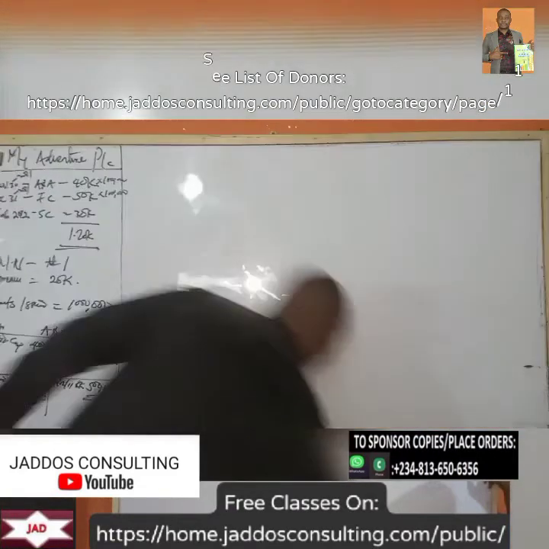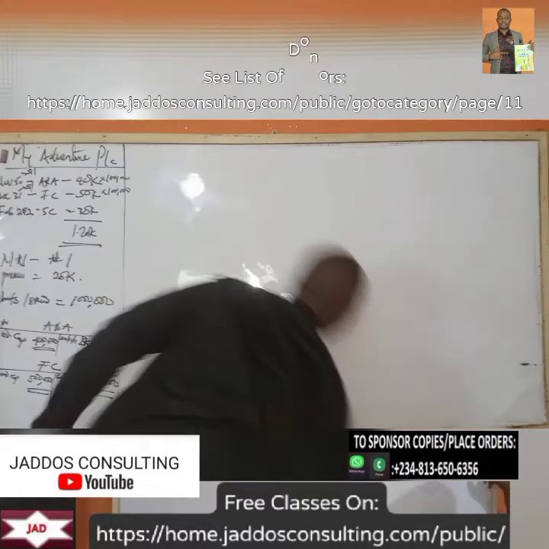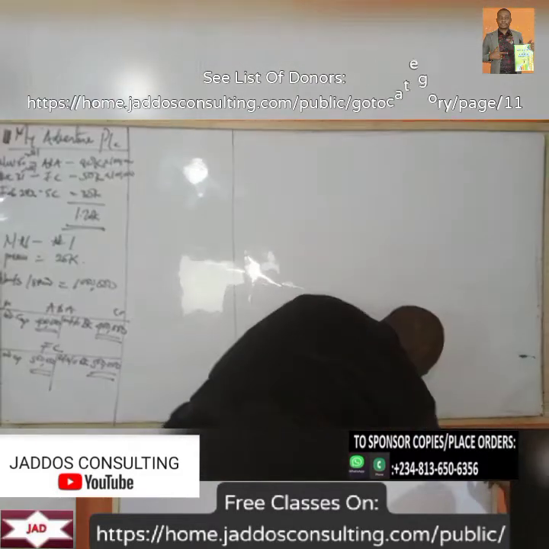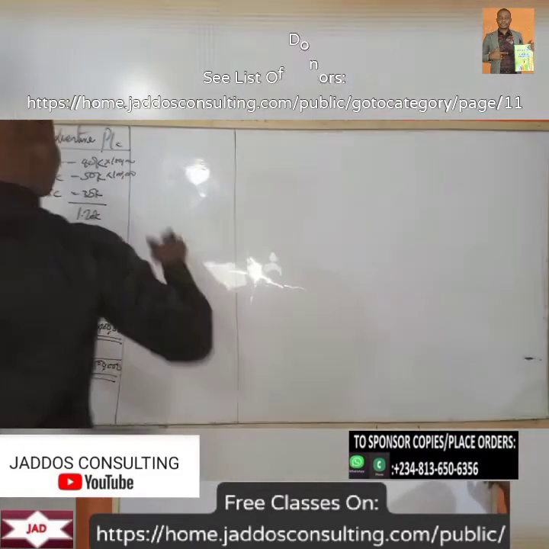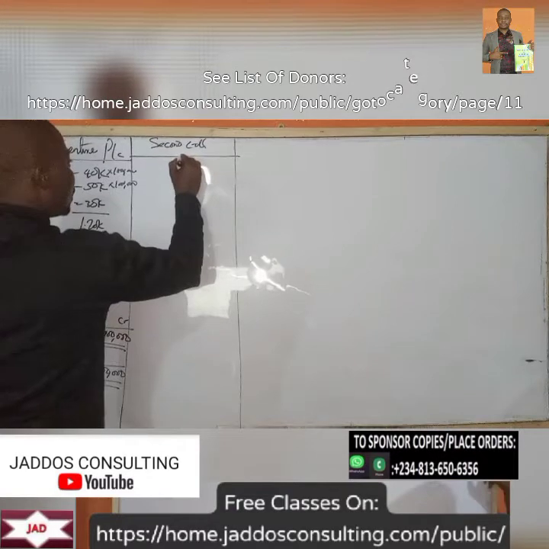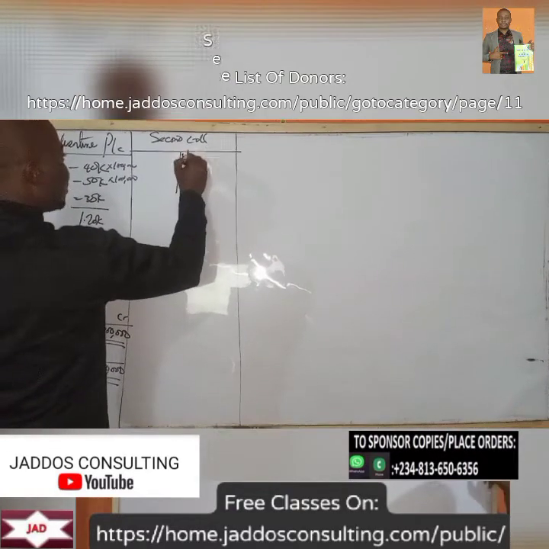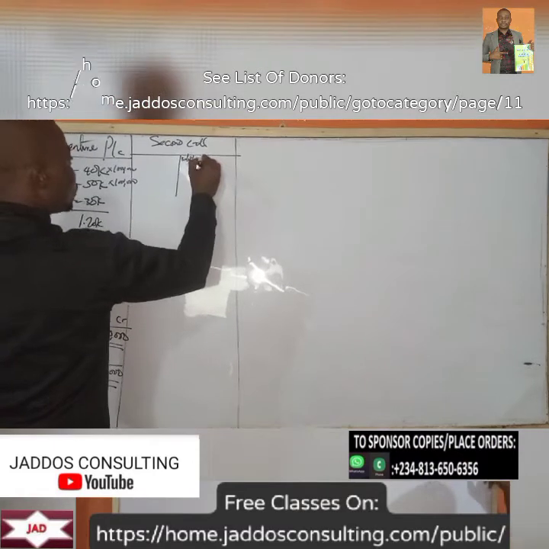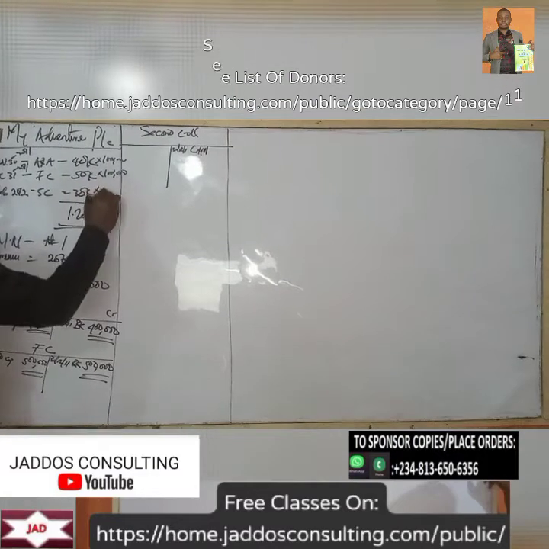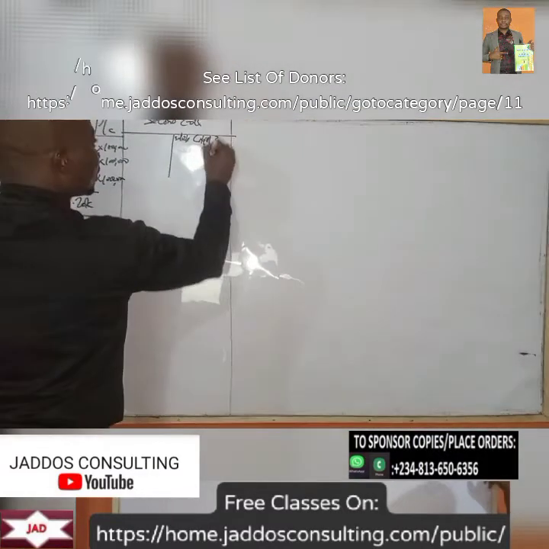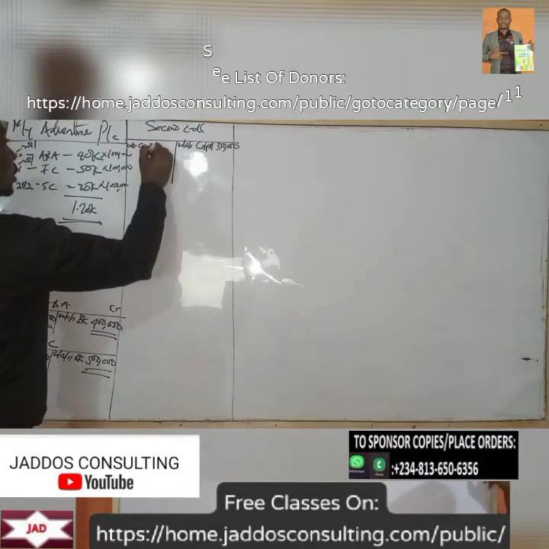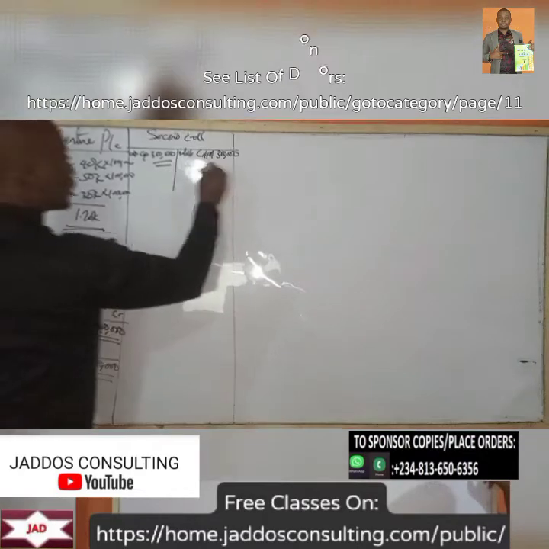Okay, now second call. Remember, call has not yet been made for second call. I already explained the difference between call in arrears and calls not yet made. So second call, right? So as at 31st December 2011, we have calls not yet made. That will be 30 kobo times 1 million. What do we have there? 300,000. So this is going to ordinary share capital, 300,000, right?